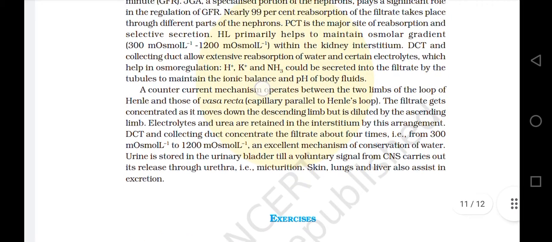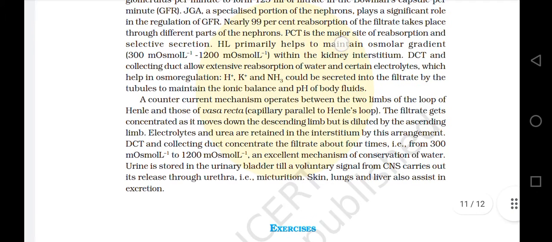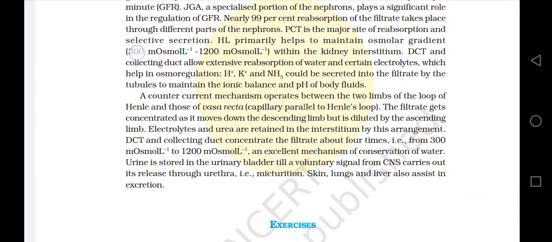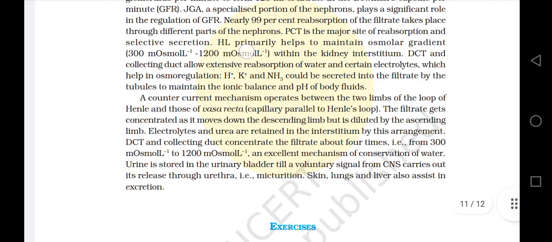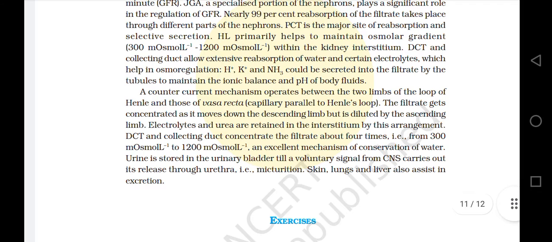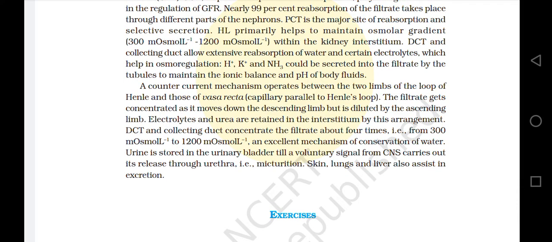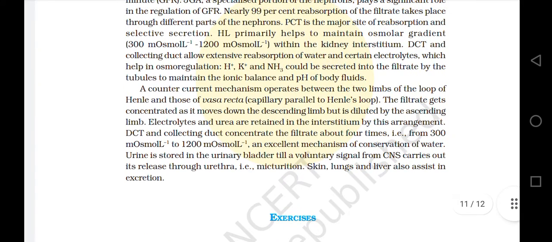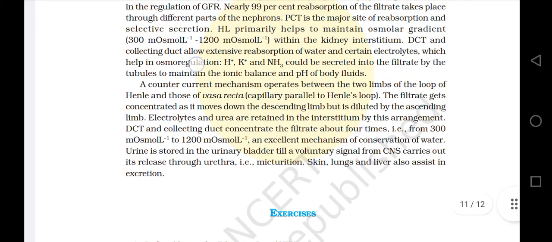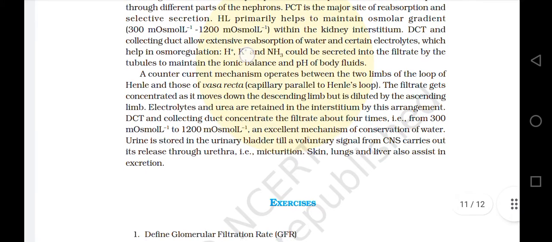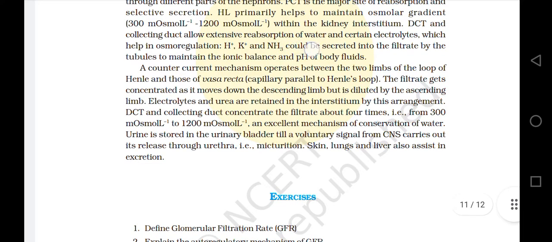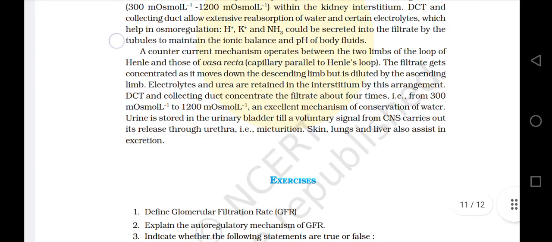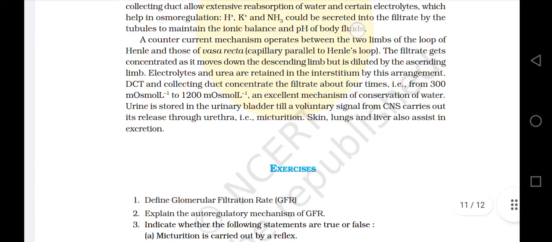The HL primarily helps to maintain the osmolar gradient, 300 milliosmol per liter to 1200 milliosmol per liter, within the kidney interstitium. The DCT, distal convoluted tubule, and collecting duct also allow extensive reabsorption of water and certain electrolytes, which help in osmoregulation. H plus and K plus and ammonia could be secreted into the filtrate by tubules to maintain the ionic balance and pH of body fluids.